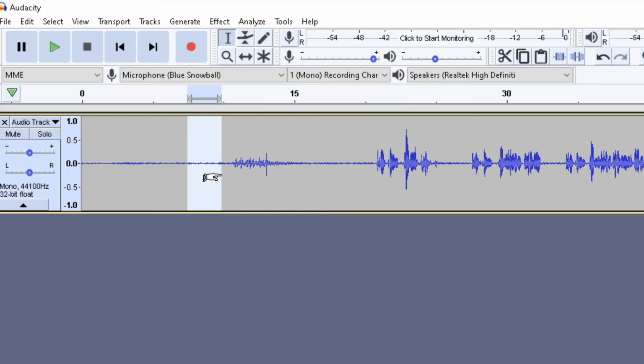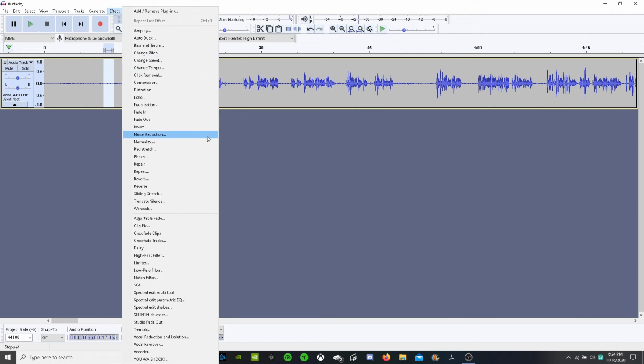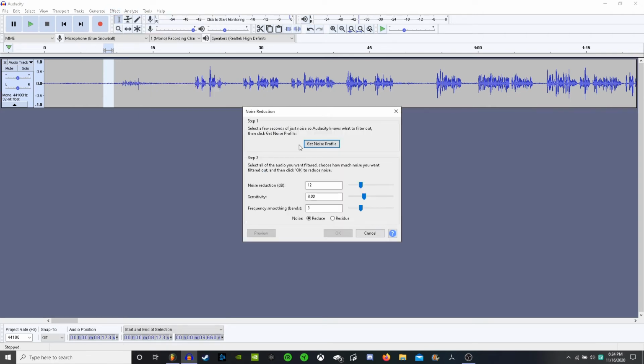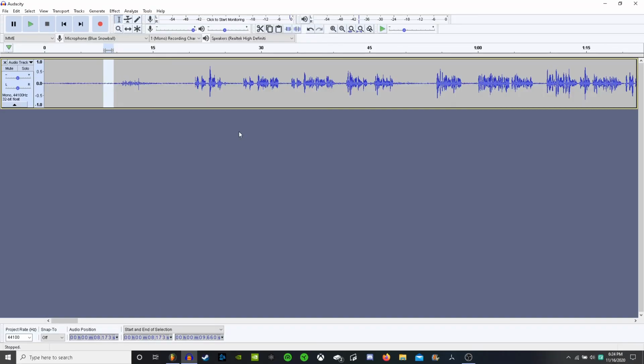What I mean by that is give it like 3 seconds of silence, and what you're going to want to do is highlight that little tail of the 3 seconds of silence here or more, and you're going to want to go up and click Effect in the top middle here, and you want to go to Noise Reduction. With this still highlighted, you're going to want to click Get Noise Profile.